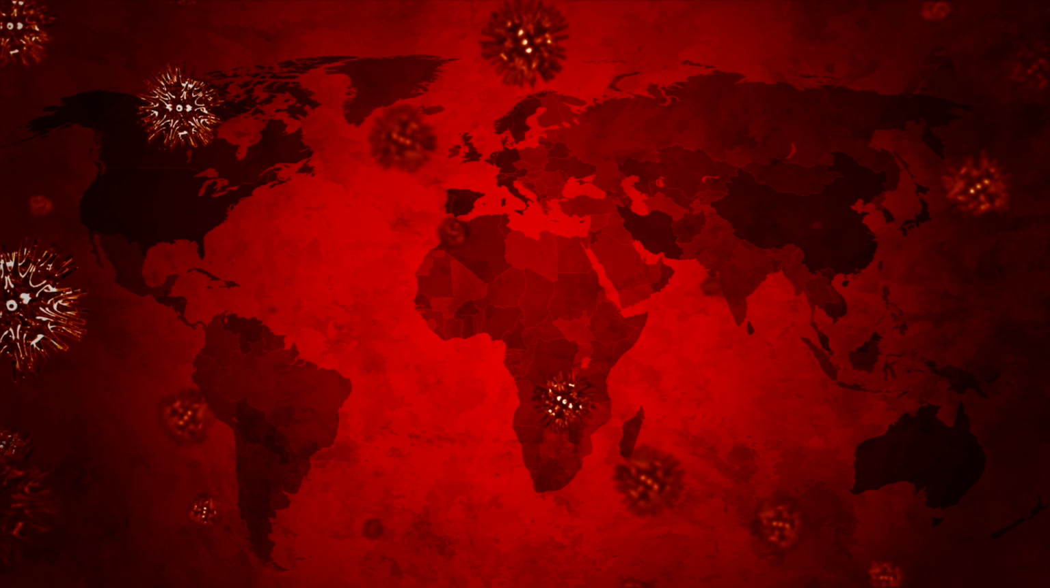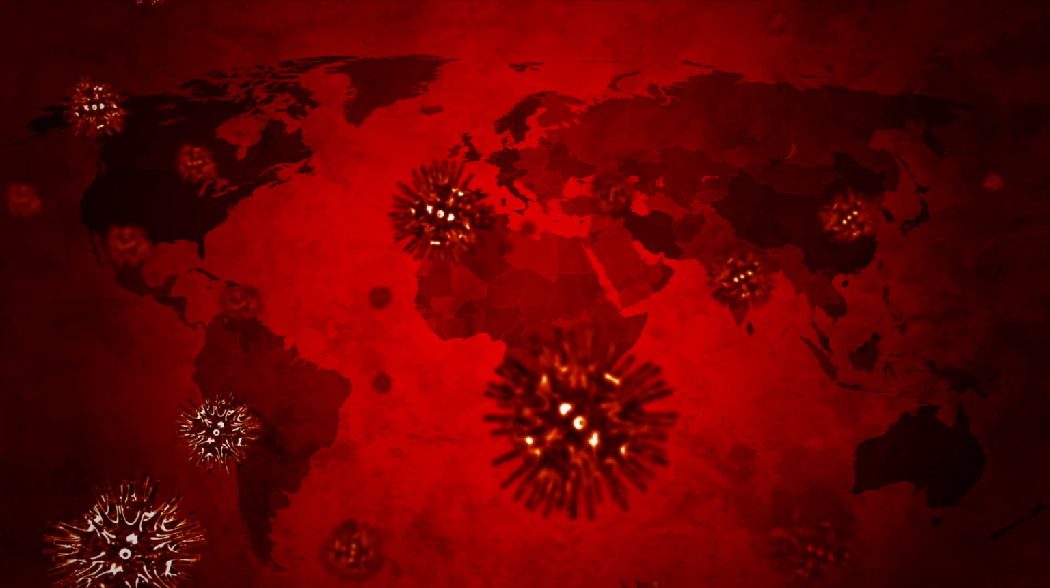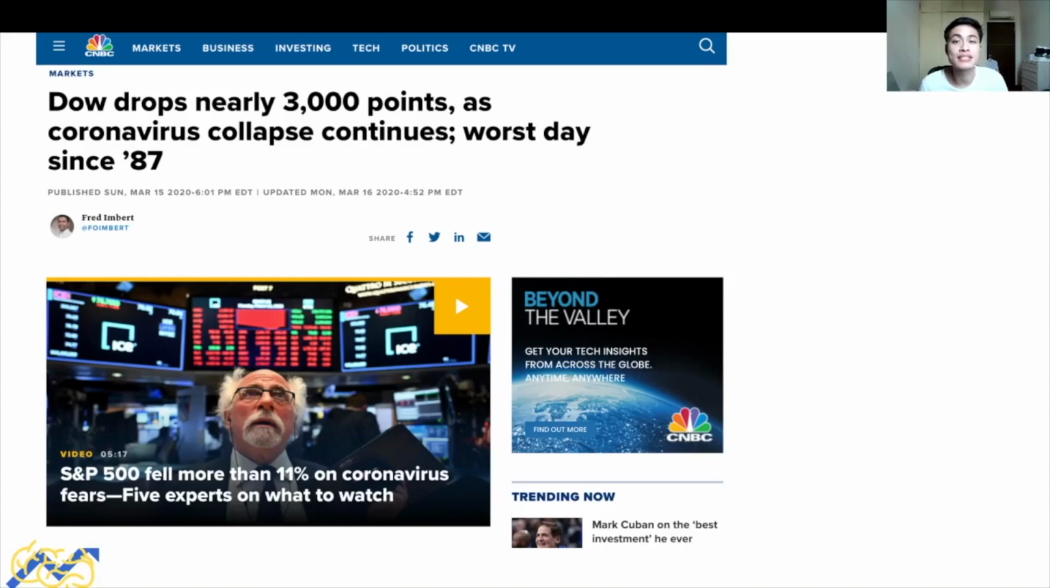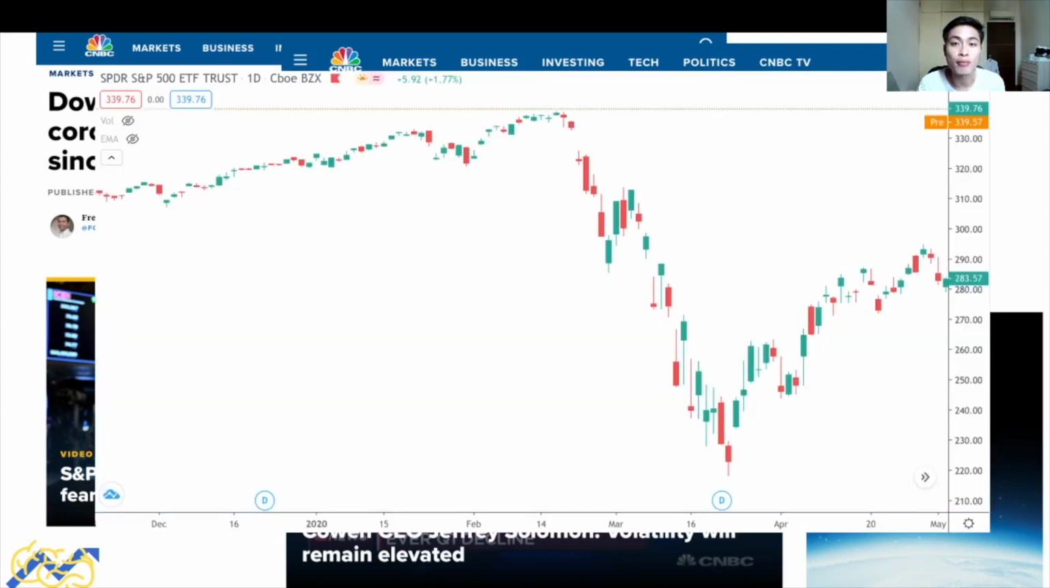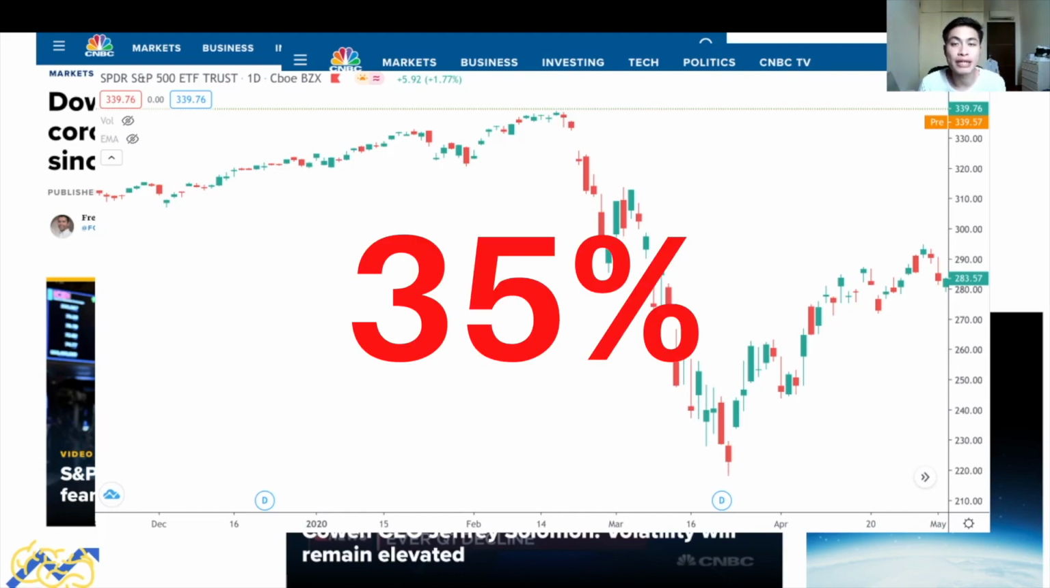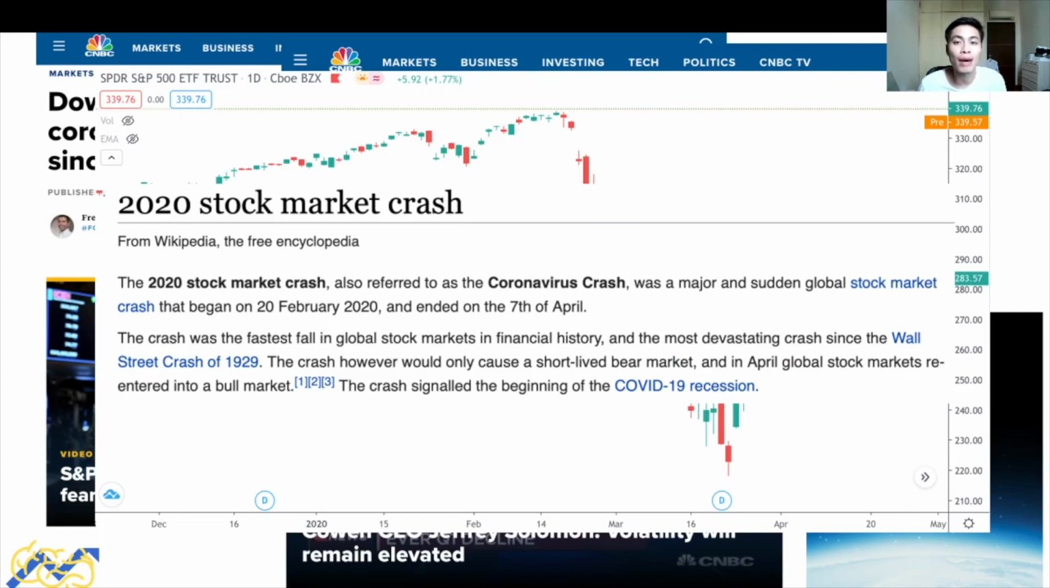Early in 2020, we experienced a stock market crash due to the pandemic. From this article, we see that the Dow drops nearly 3,000 points and the S&P 500 fell by more than 11%. And the Dow experienced its worst first quarter in history by declining about 23%. And this is reflected in the price charts. For the S&P 500, there was a steep decline in prices, where prices declined by about 35% from peak to trough. So what we experienced in the stock market in early 2020 was a stock market crash.